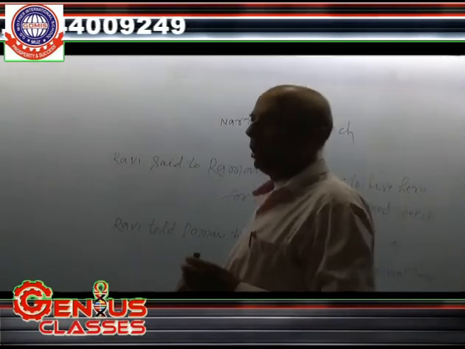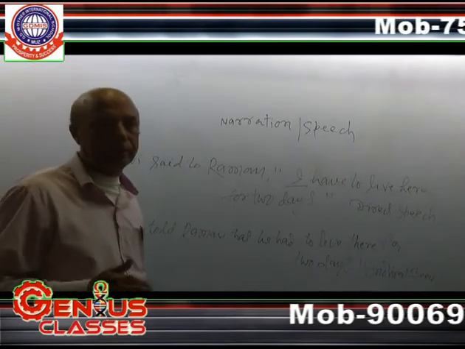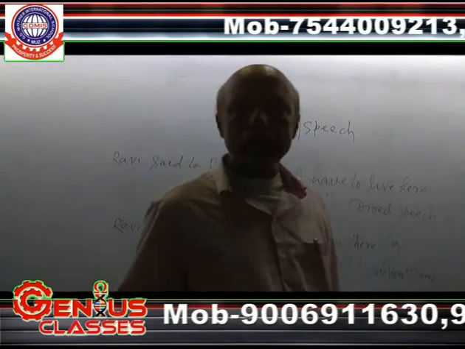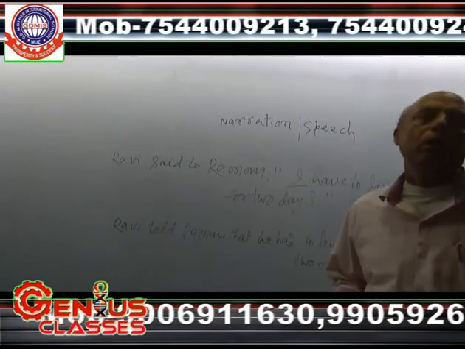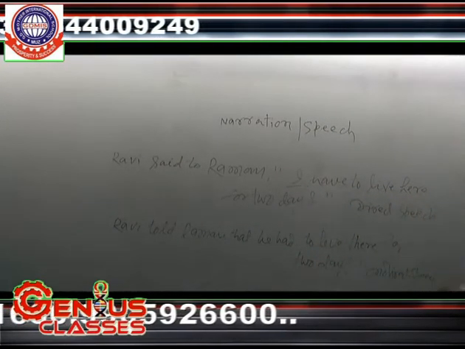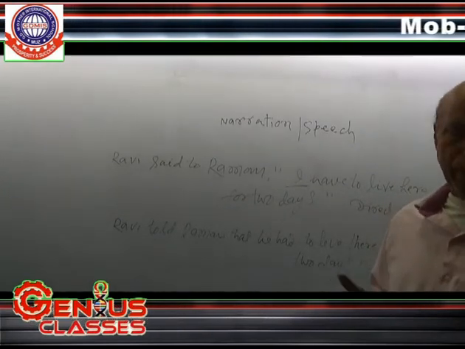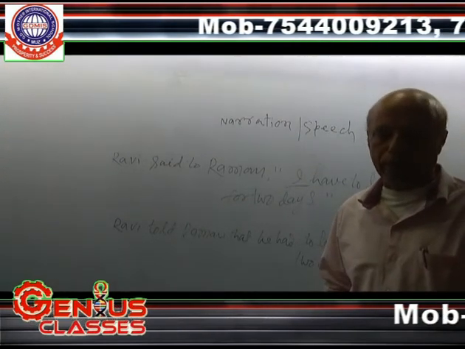After it, we may be able to change the assertive sentence from direct to indirect, and the affirmative as well. Both are the same, assertive and affirmative are the same. And general rules are also applied.